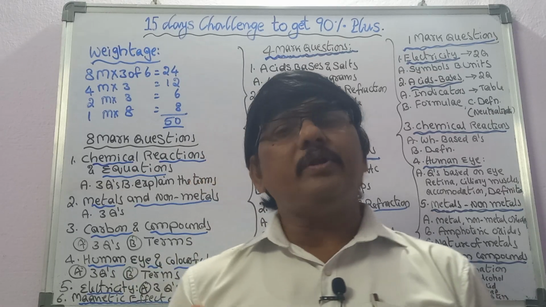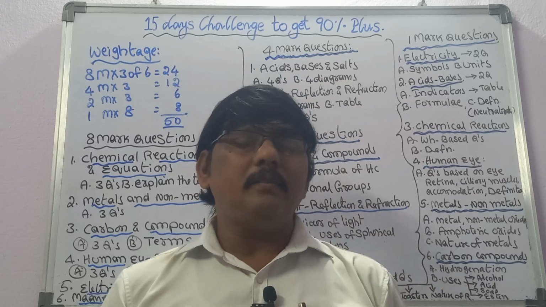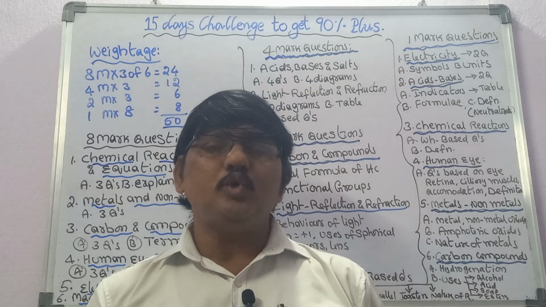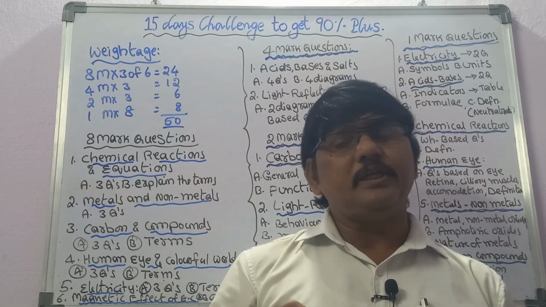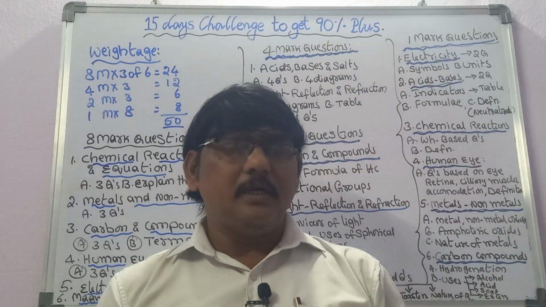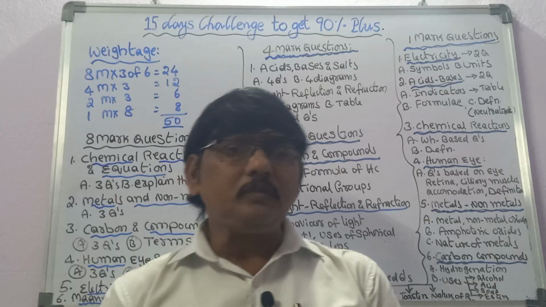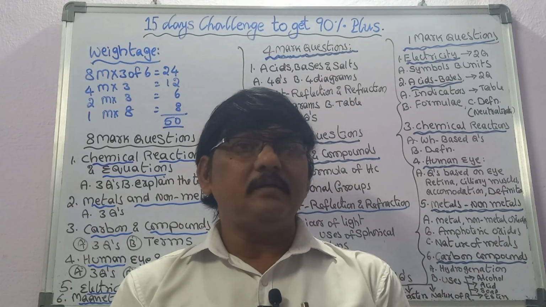Next one, amphoteric oxide definition. The oxides which exhibit both acidic as well as basic properties. Then what are the examples? Al2O3, ZnO we can write. Remember this: aluminum oxide, zinc oxide. So that's about metals and non-metals.